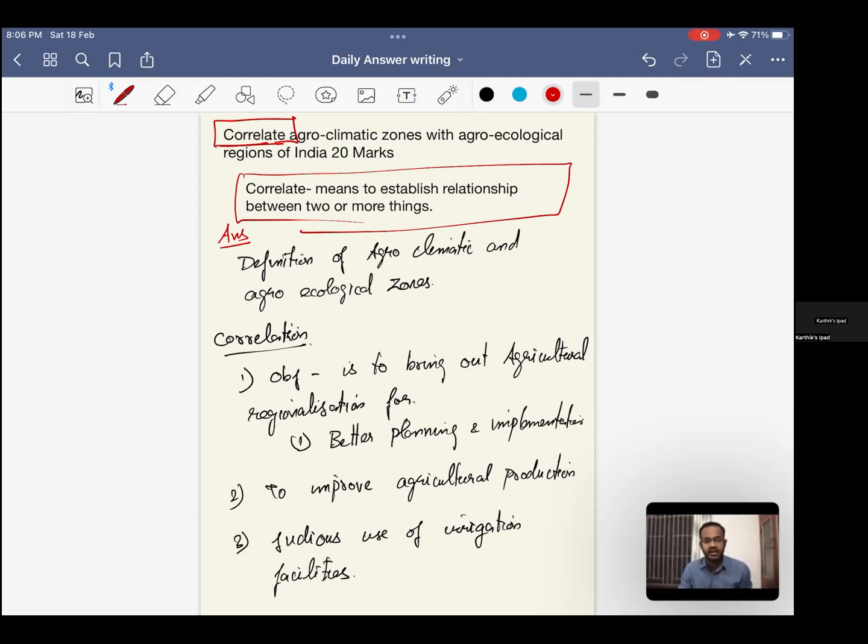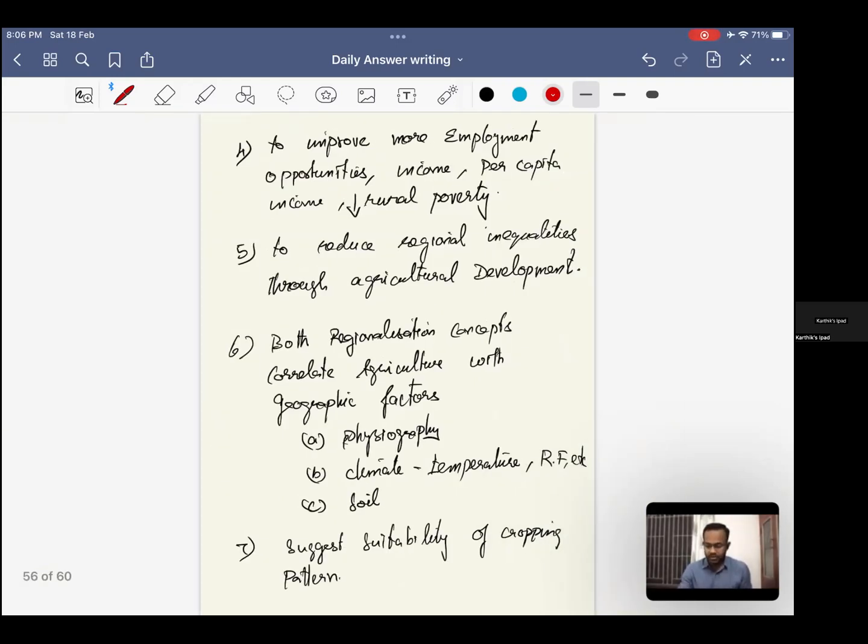Start with the definition of agro-climatic zones and agro-ecological zones, and say how many zones are available in each of them and who came up with this idea. Correlation will be, number one, the objective to bring out agricultural regionalization for better planning and implementation, right? So don't write, it's a 20-mark question. Don't write what has been listed here, right?